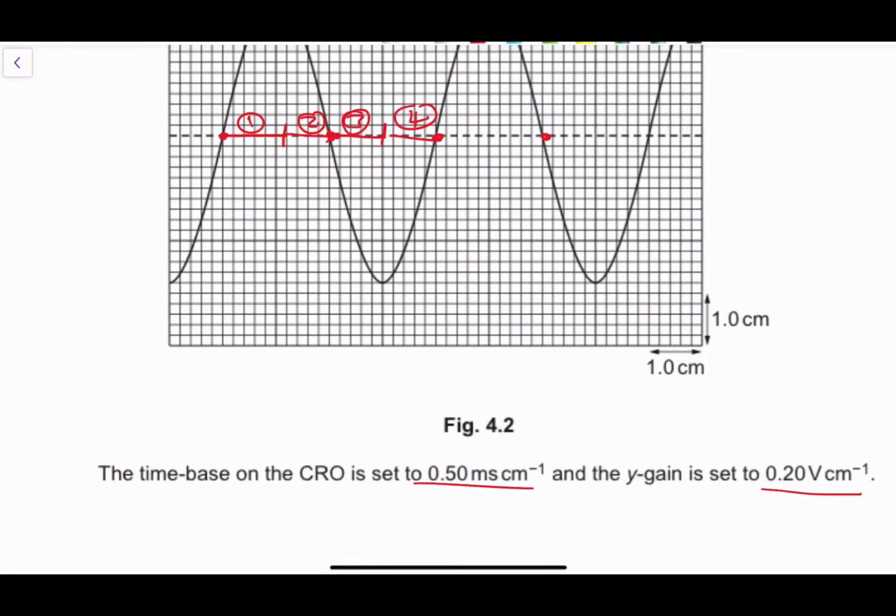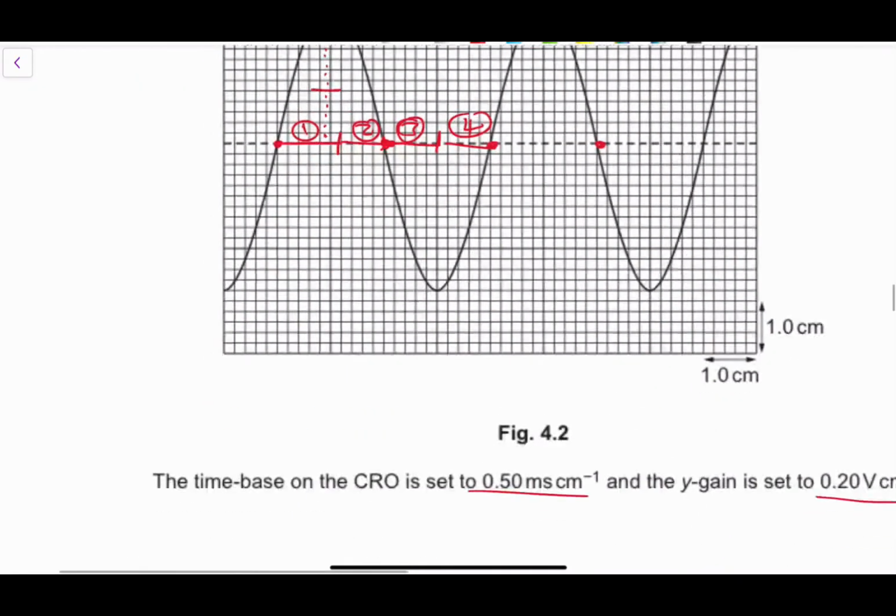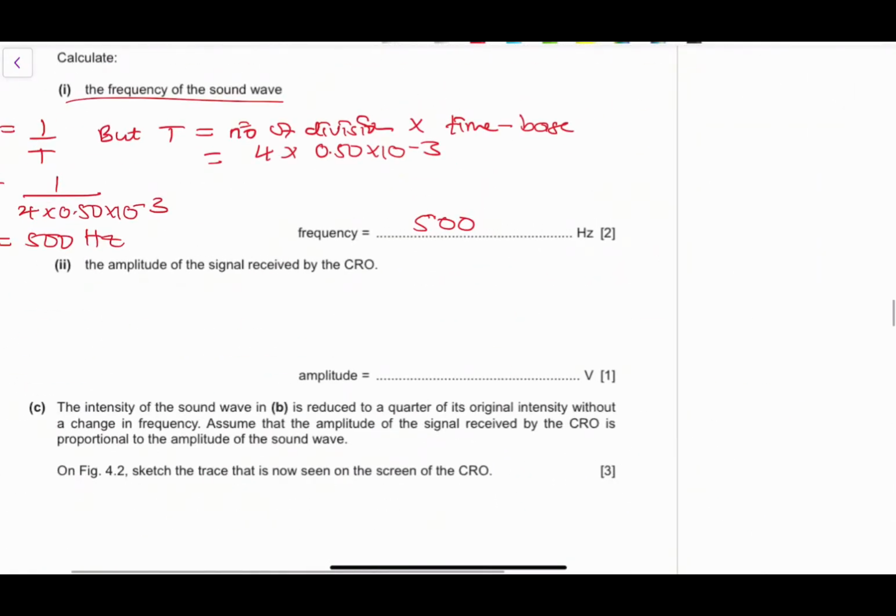So how do you find the Y gain? We look at the divisions in the Y axis, right? From this point, it's 1, 2, 3, 4, 5. That's 1 centimeter. 1, 2, 3, 4, 5. There's another 1 centimeter. So we have 2 centimeters, right? So 2.2, 2.4, 2.6, 2.8. So basically that's 2.8 centimeters because each box represents 0.2 centimeters.